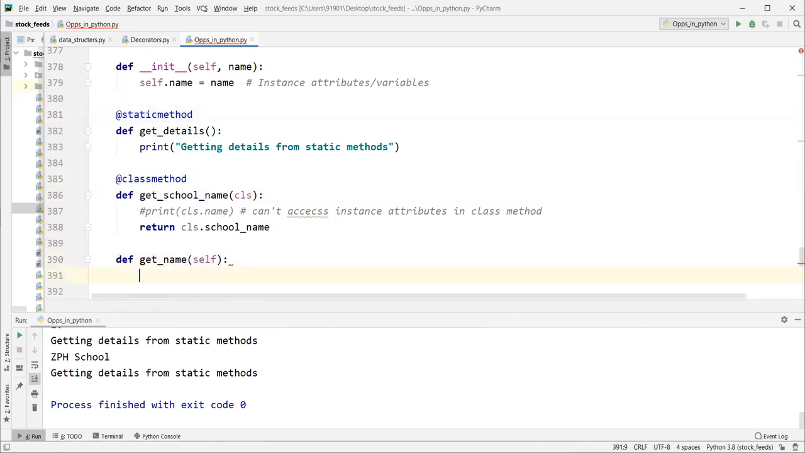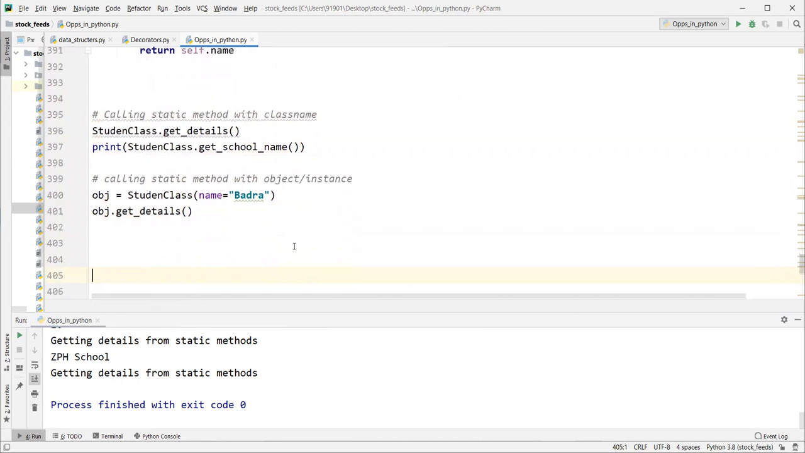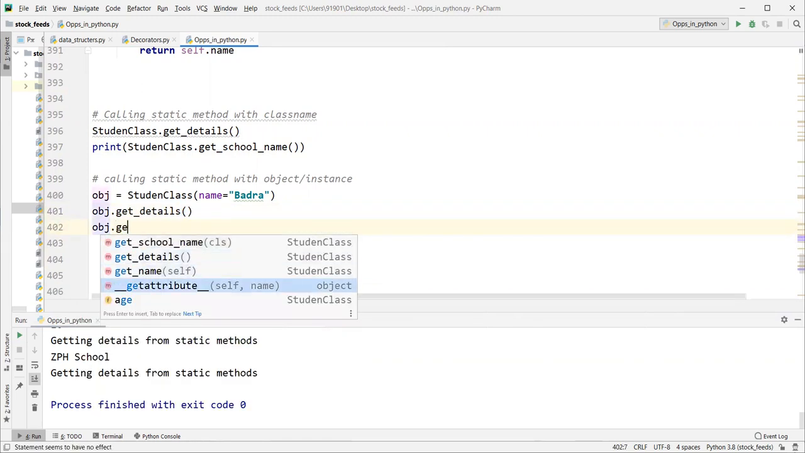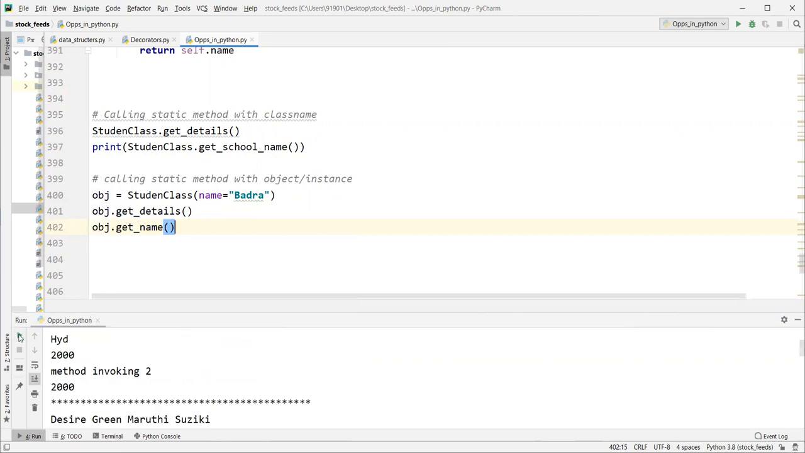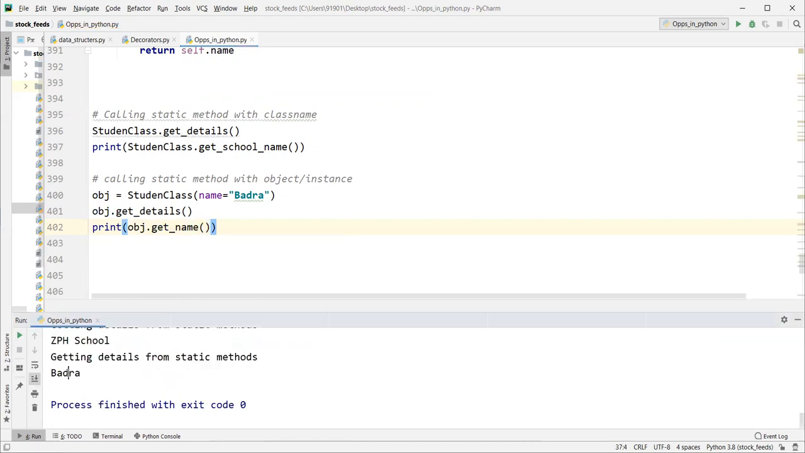Here we can have access to self, right? Self dot name. But this is the instance method. In order to call this method, we should create the instance of this class, right? obj dot get name. Here we can access it and print it.